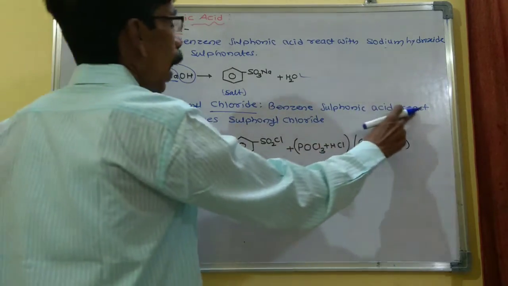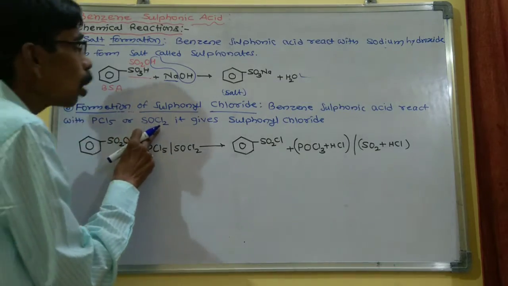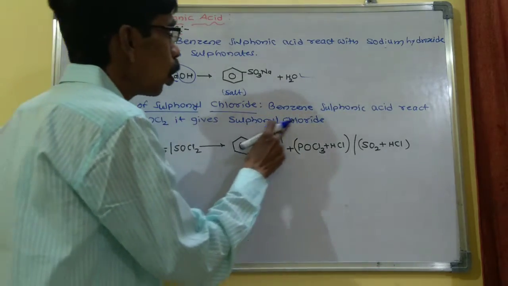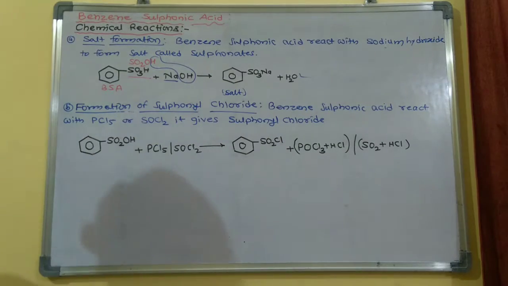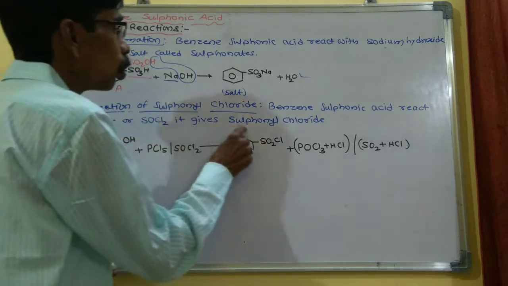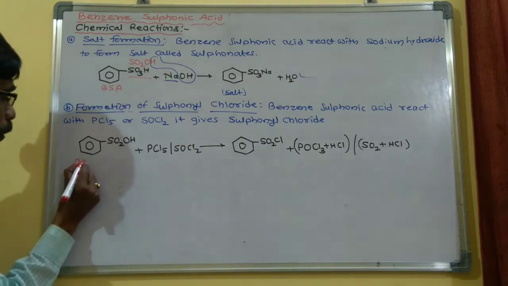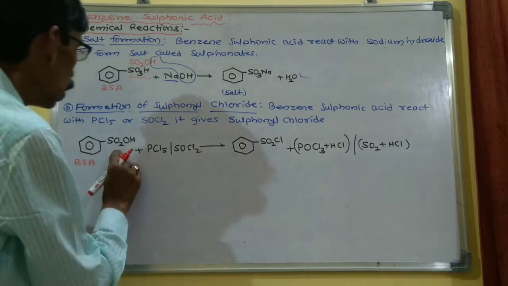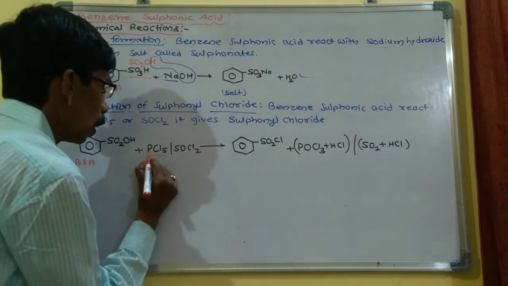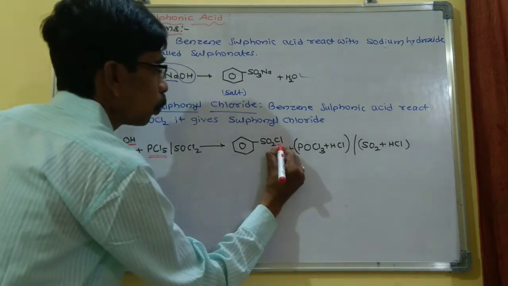When benzene sulfonic acid reacts with phosphorus pentachloride or thionyl chloride, it gives sulfonyl chloride. When benzene sulfonic acid reacts with phosphorus pentachloride, PCl5, or thionyl chloride, it gives the sulfonyl chloride. Now this is the benzene sulfonic acid. Now when this reacts with phosphorus pentachloride, this OH is replaced by one Cl.